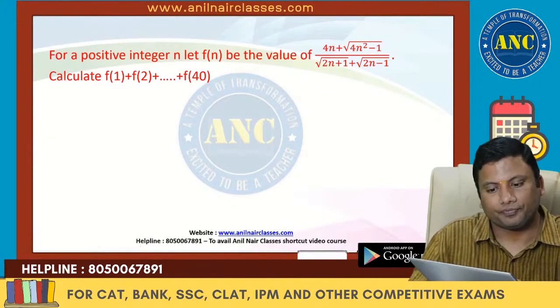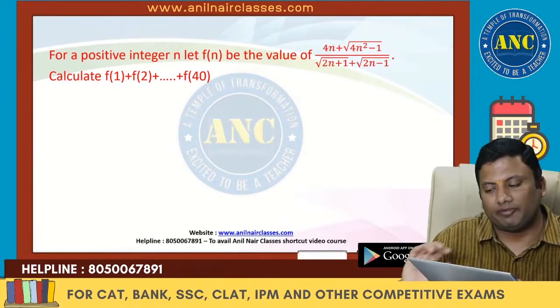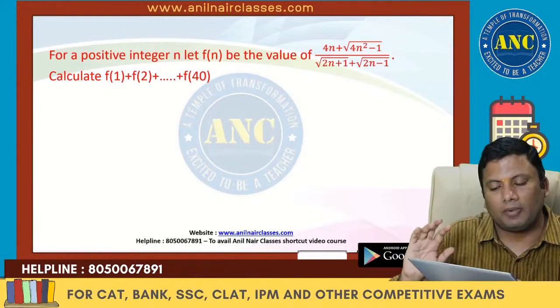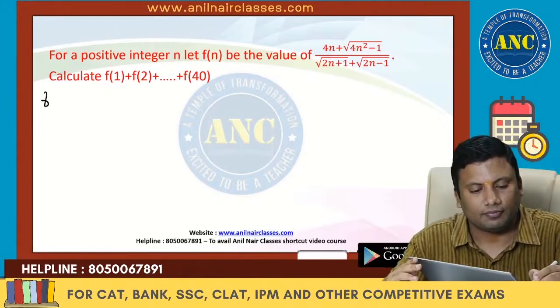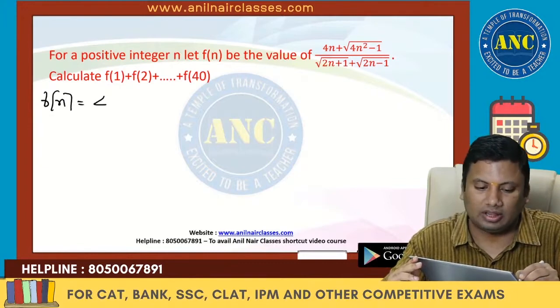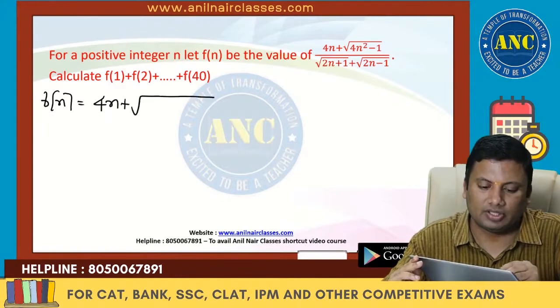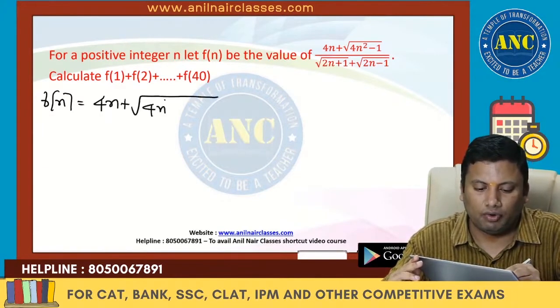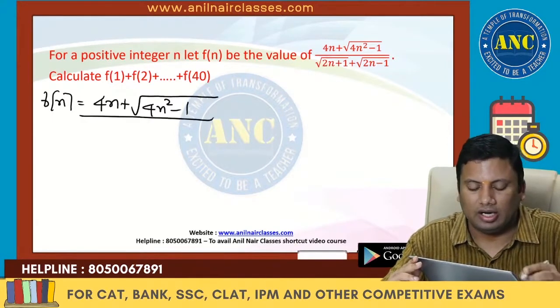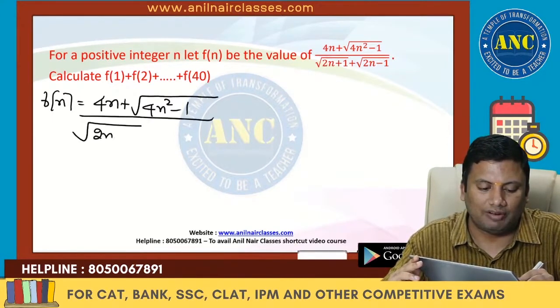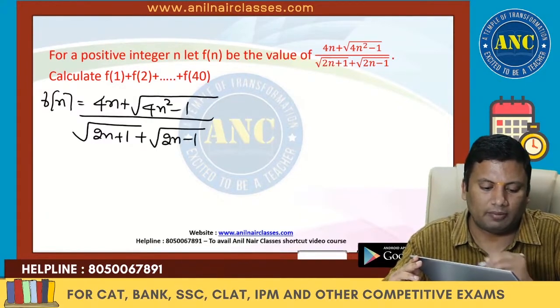Next one, recursive and iterative functions, most commonly asked questions. f of n is nothing but 4n plus root of (4n square minus 1), divided by root of (2n plus 1) plus root of (2n minus 1).